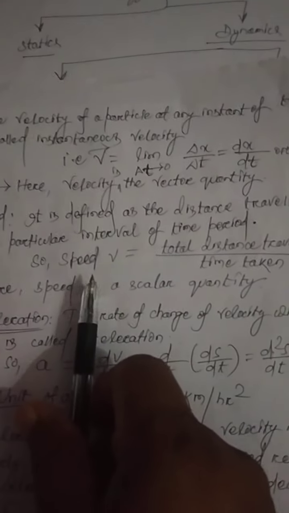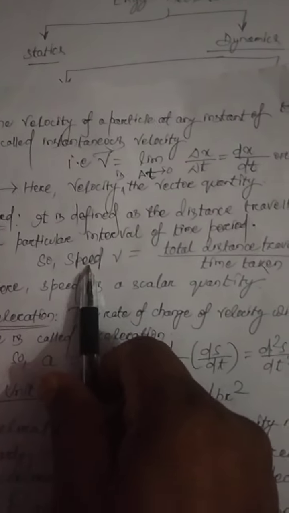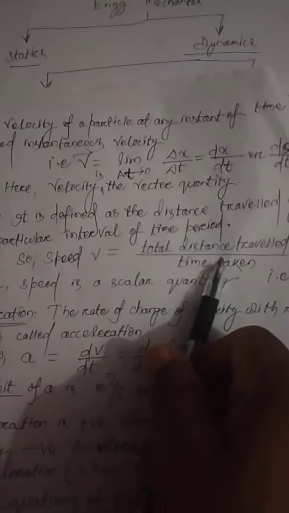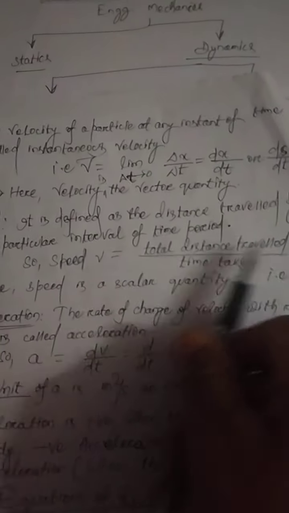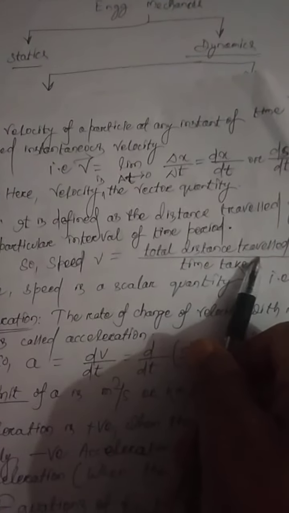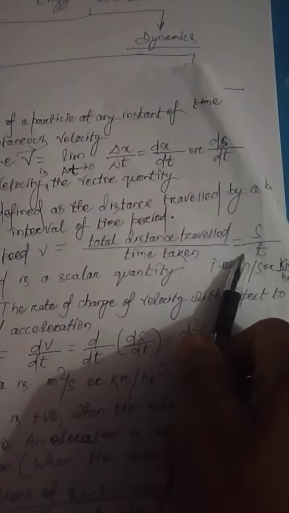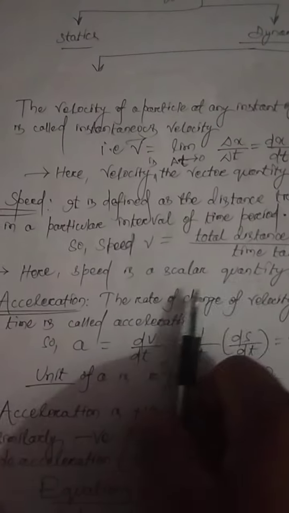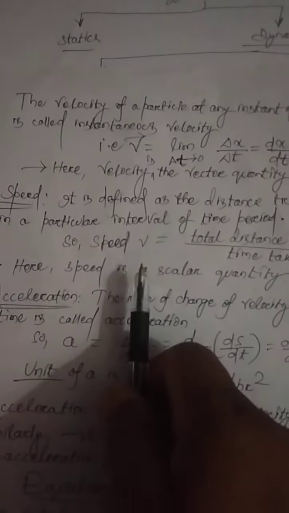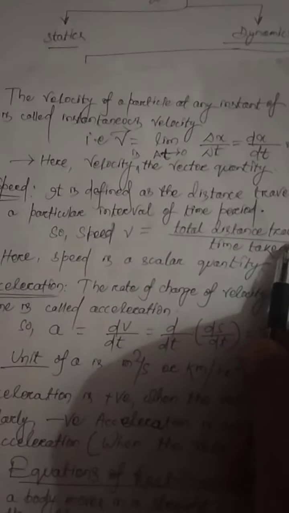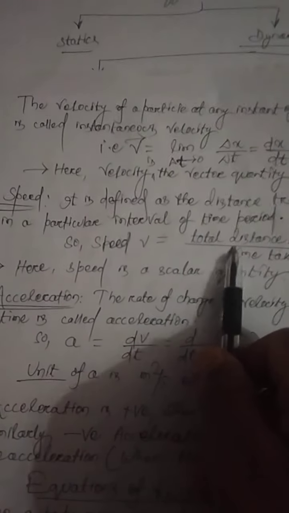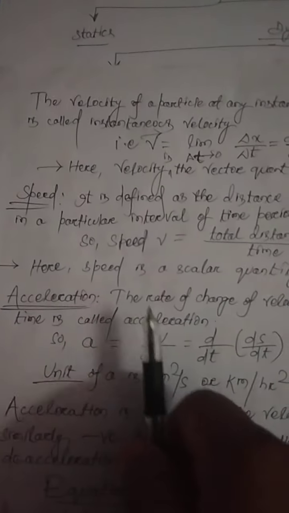So speed v is equal to the total distance traveled by the body divided by the time taken, that is s by t. Here speed is a scalar quantity, because we only find the magnitude and do not consider the direction.